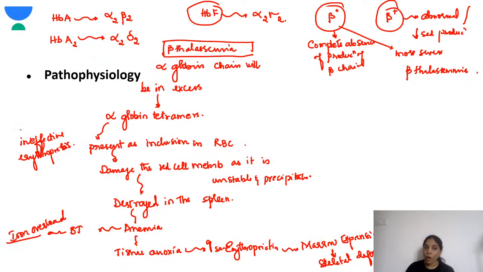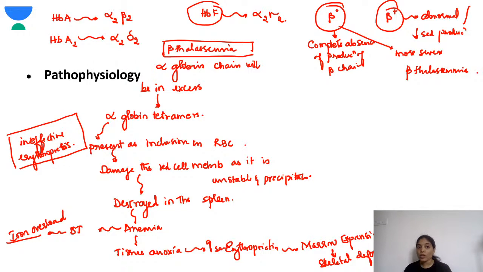Very important you should know is, in thalassemia there is ineffective erythropoiesis. That means the RBCs which are produced in the bone marrow are destroyed in the bone marrow itself, and only the few abnormal RBCs go outside, and those also will die soon because they are abnormal and they are destroyed in the spleen. So this you should know.